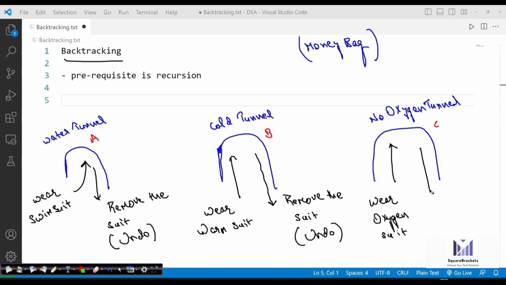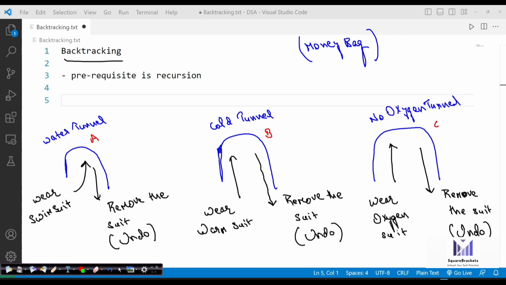And then if no money bag is available inside, again remove the suit. It means again perform the undo operation.